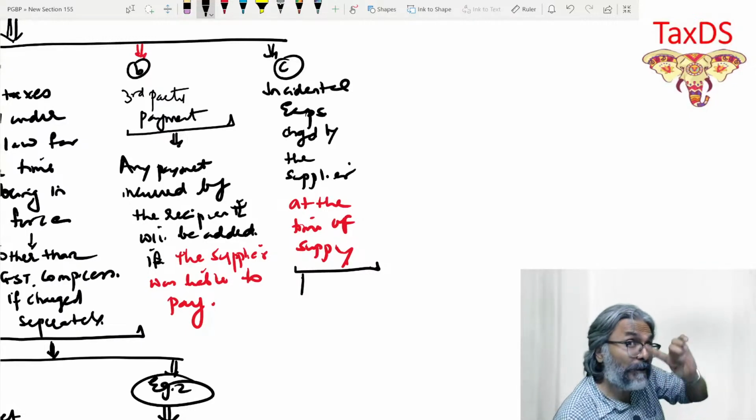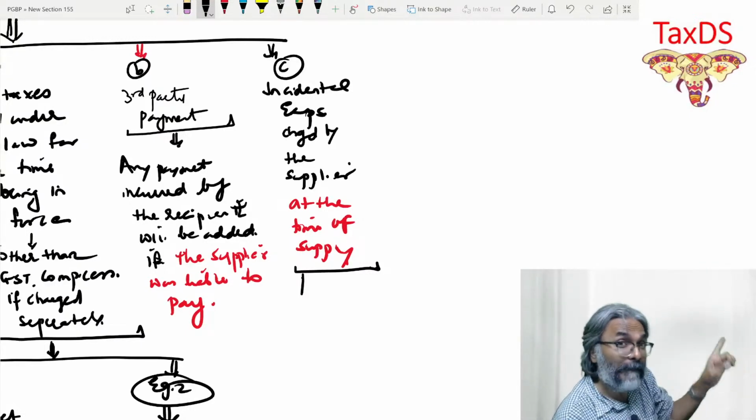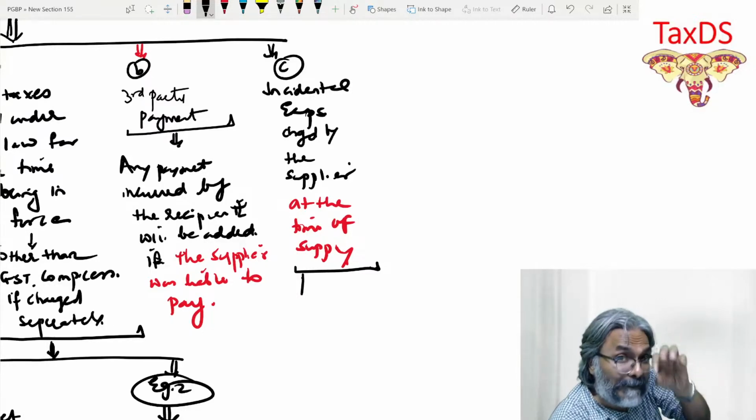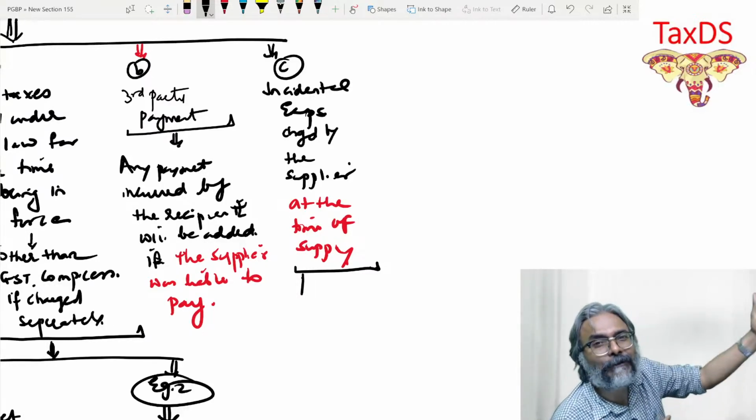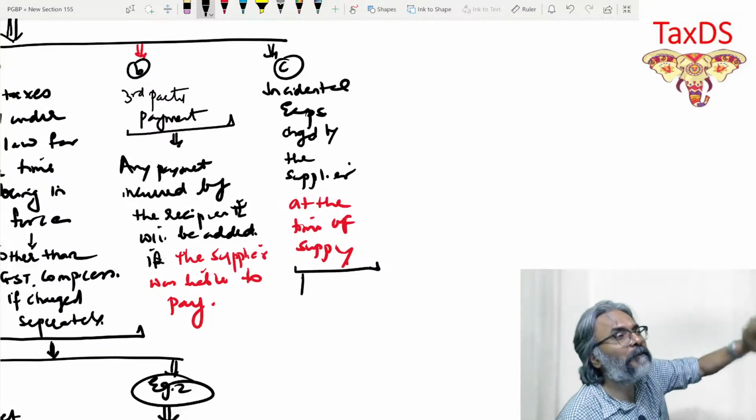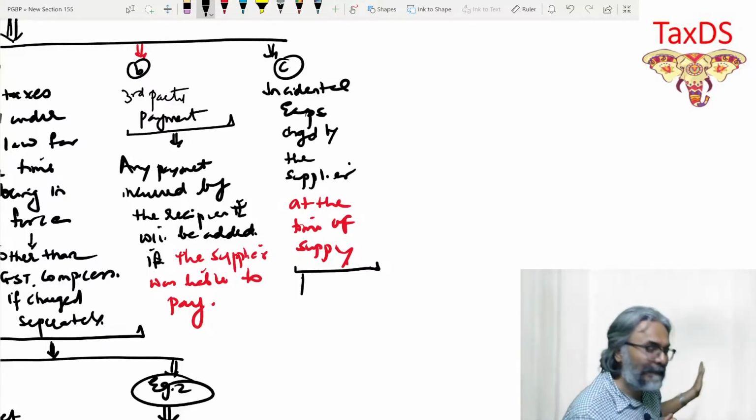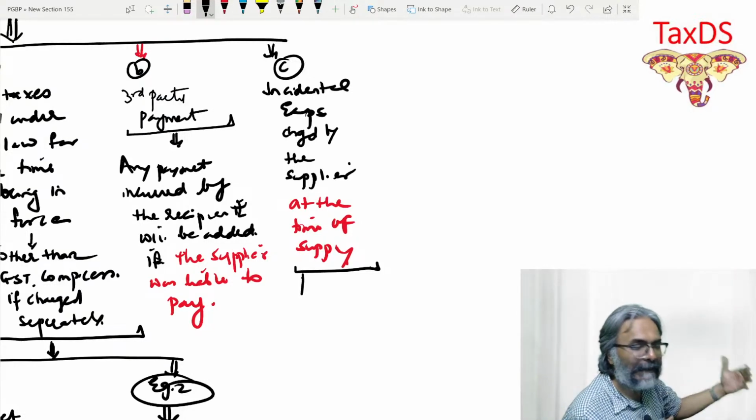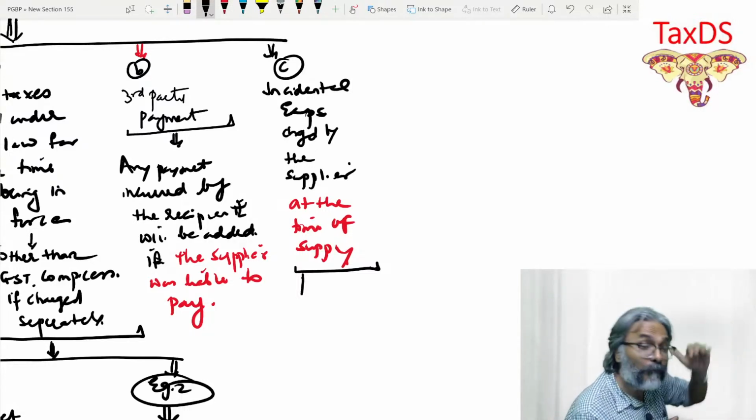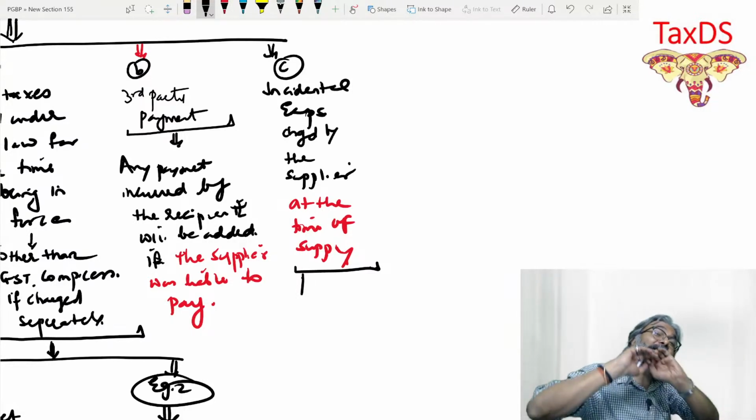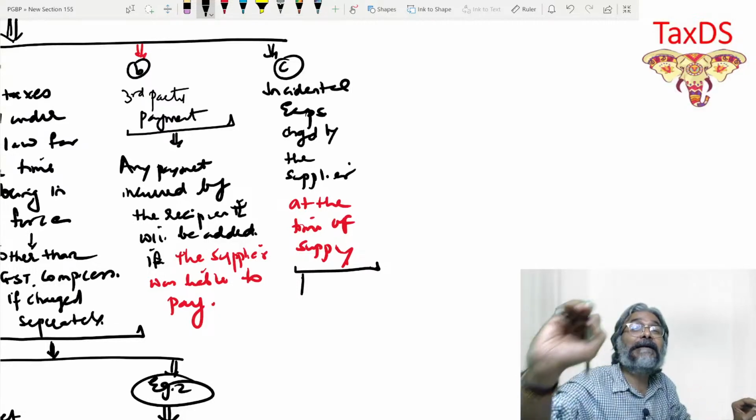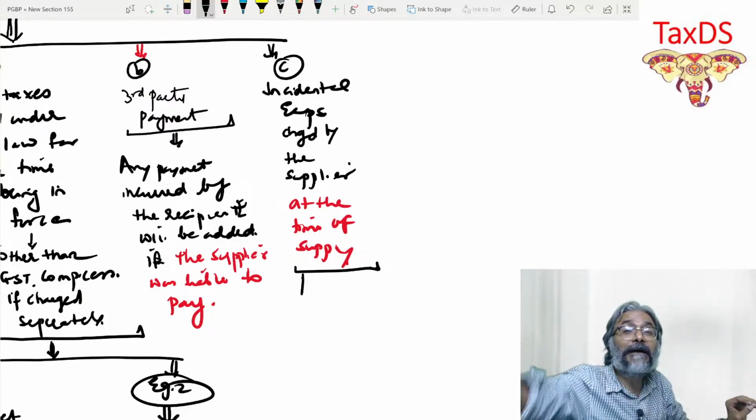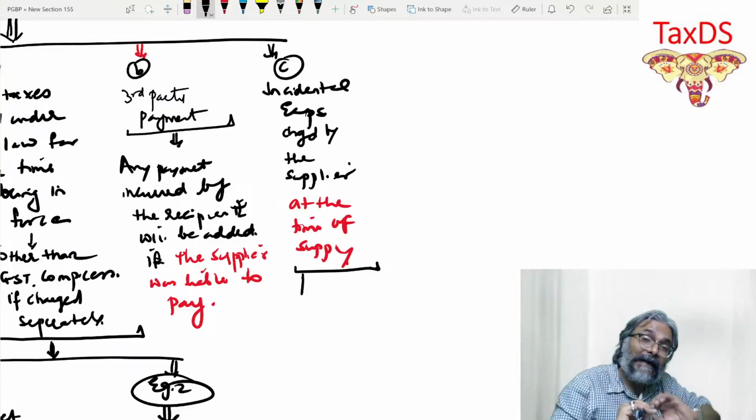In fact, the section itself says so. Be careful. On that, you don't have to write any reason. You can straight away give the citation: to be added as per 15(2)(c). That is it. So which are the items for which it is an established principle that, if charged by the supplier at the time of supply, they have to be added?